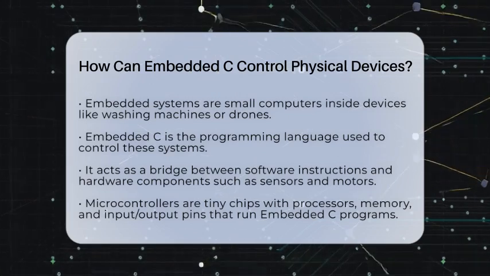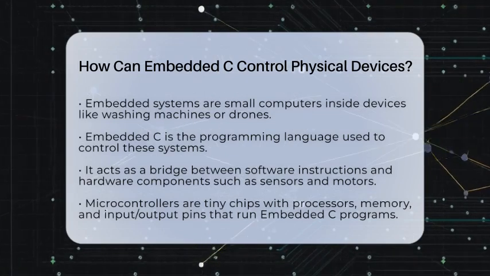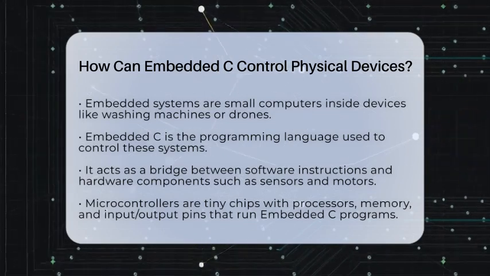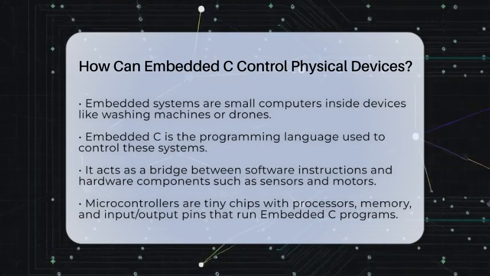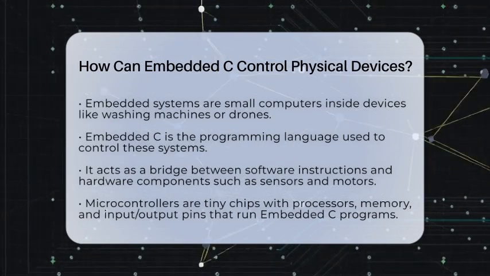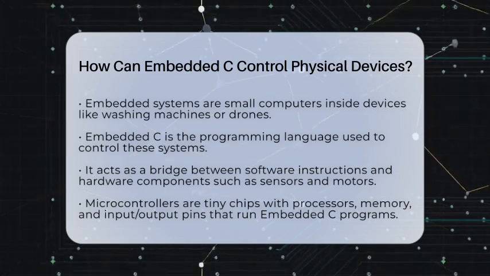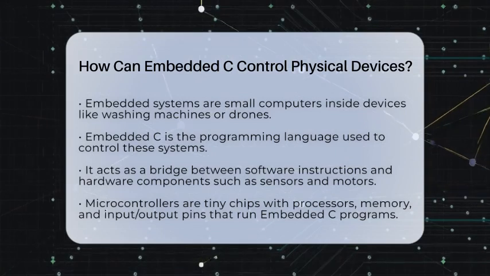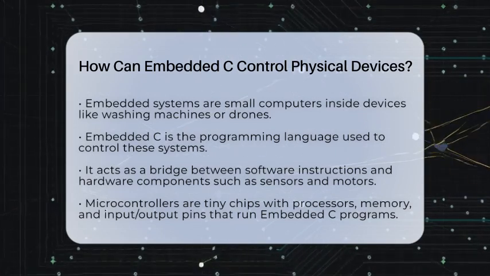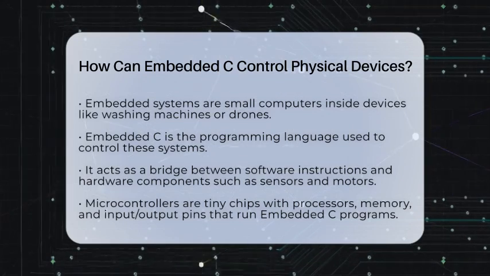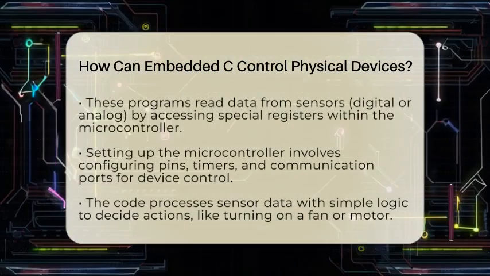Microcontrollers are small chips with built-in processors, memory, and input-output pins. Embedded C programs are written to tell these chips how to interact with the outside world. For example, you can write code that reads data from a temperature sensor, processes that data, and then turns on a fan if it gets too hot. This process involves directly accessing hardware features through special registers inside the microcontroller. These registers are like tiny switches that control specific parts of the hardware.